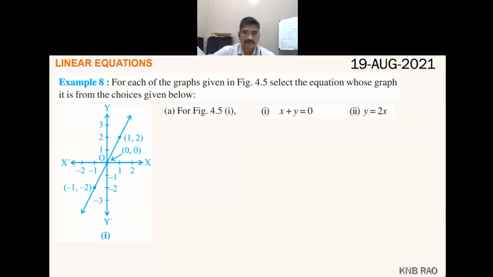Sir, x plus y is equal to 0. Is it so? The second one, y is equal to 2x. See the point: x is equal to 1 and y is equal to 2. Correct? Second one, y is equal to 2x. Have you understood? Observe the points and substitute; whichever gets satisfied, that is the equation. Next.